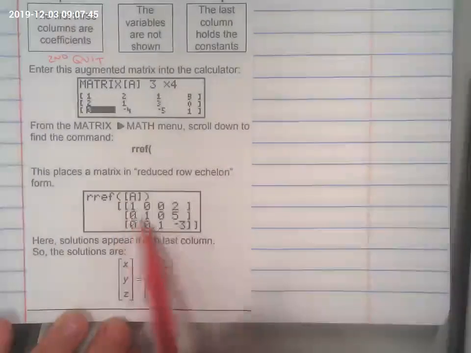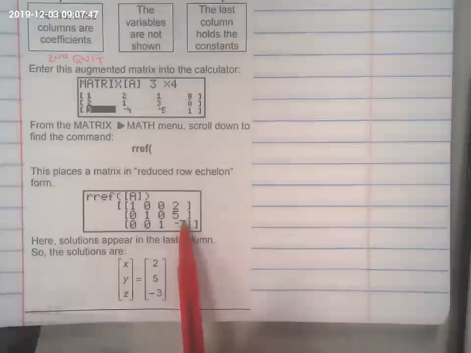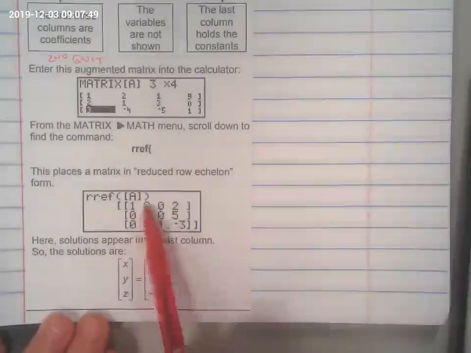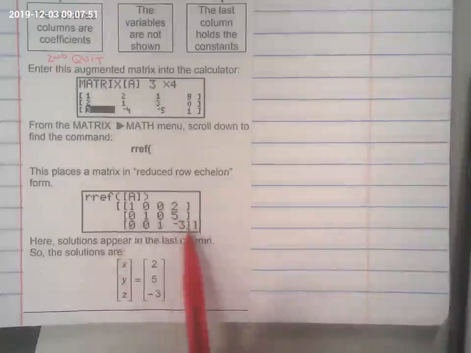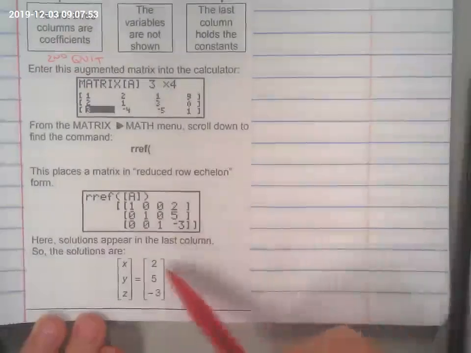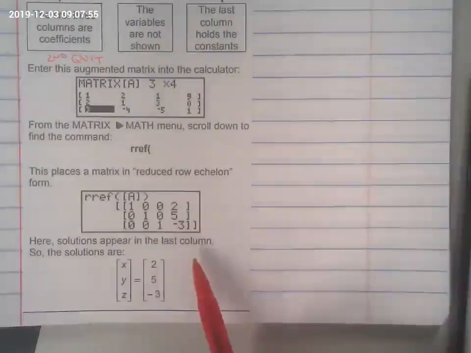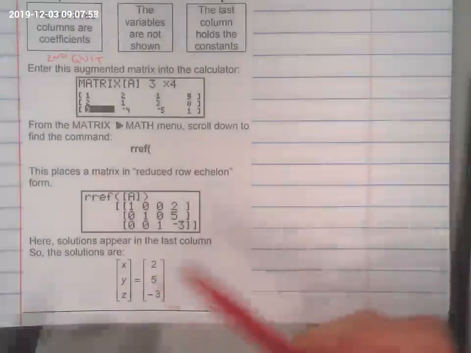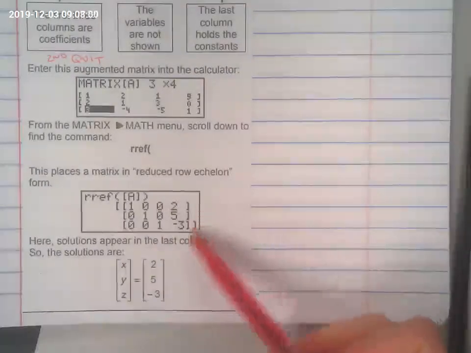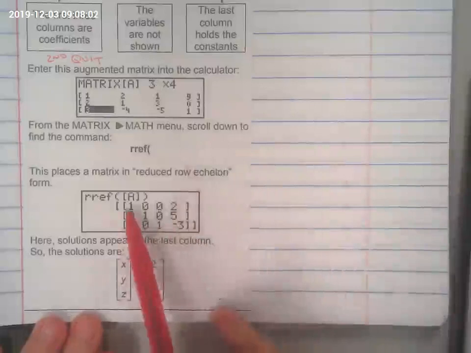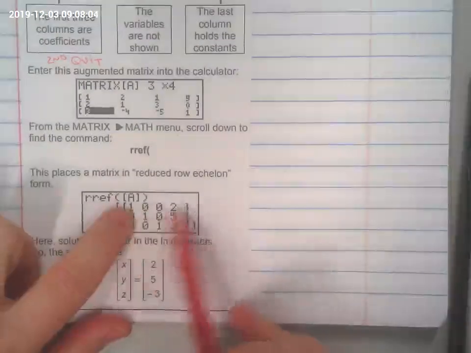If you leave the answer like this, that doesn't mean anything. If you don't know how to pull the answer out of this information, that doesn't do you any good. So using matrices is just an easy way to use technology to solve systems of equations. But you need to make sure that you have a 1 right here to give you the value.